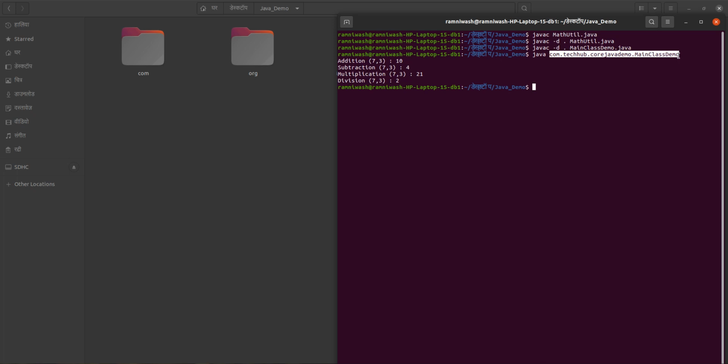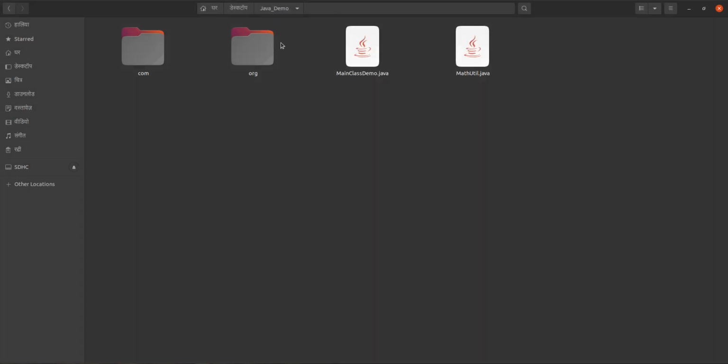Suppose, what is the use of this dot? Actually, this dot tells your JVM that you have to put the directory structure, or the package, into the current directory only. What is the current directory? The current directory is this Java demo only. This is our current directory.